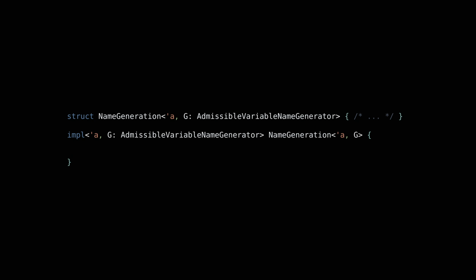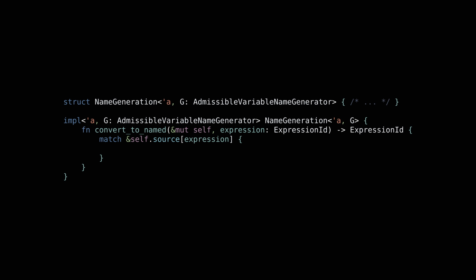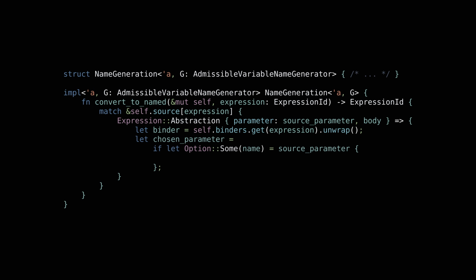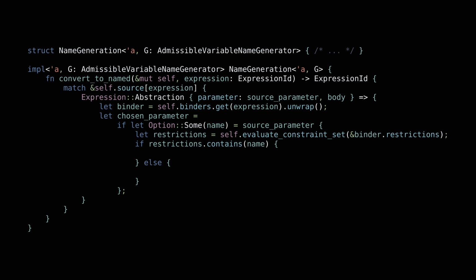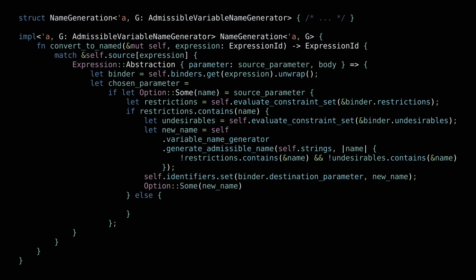Let's call our AST traversal function convert_to_named. We proceed by pattern matching on the source expression. In the case where the expression is an abstraction, we look up the constraints mapped to it. Next, we need to choose a name for the parameter. If the abstraction already had an initial string parameter, we need to check if a renaming is required. So, we look up the restriction set and check if the initial parameter name is inadmissible. If it is, then we generate a new fresh name for it, one that is neither restricted nor undesirable. Otherwise, we use the existing name.